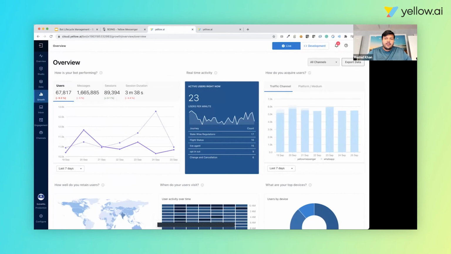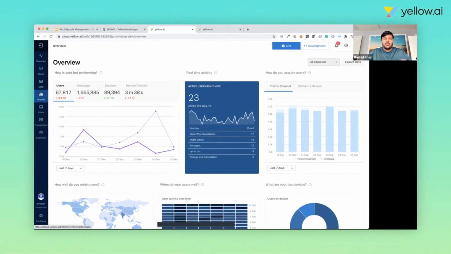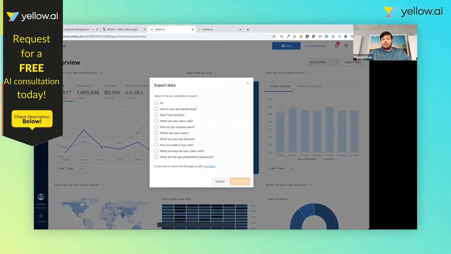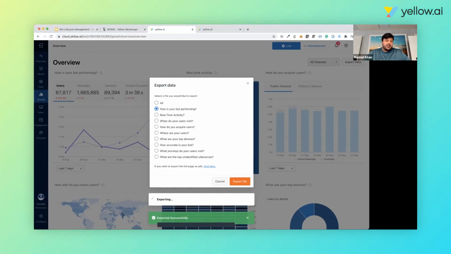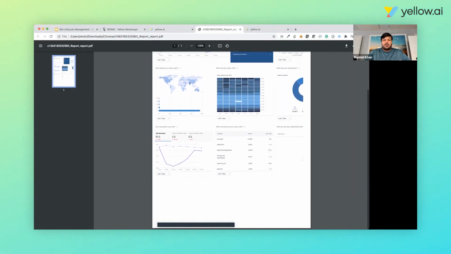So that is also available as part of the workflow in the platform. Now, moving on, in terms of exporting data, we have multiple types of exports available. All the data in the data platform can be exported. All the analytics can be exported. Just to give an example, once I click on export data, it asks me what data I'm looking to export. If I just want a full page as a PDF to show to my management, I can click on this and it'll generate that PDF for me. And I can see the complete PDF which got generated.